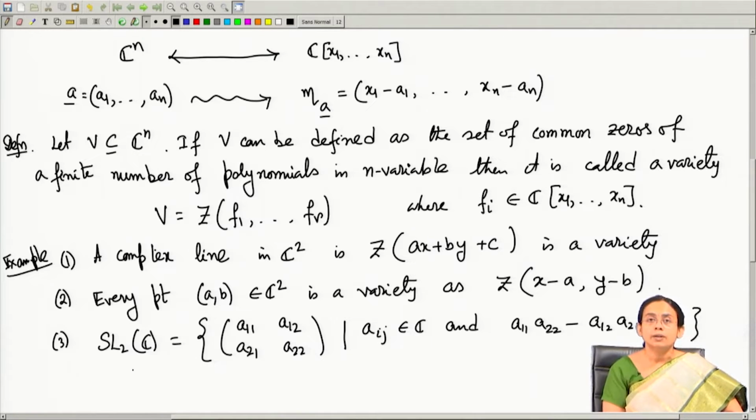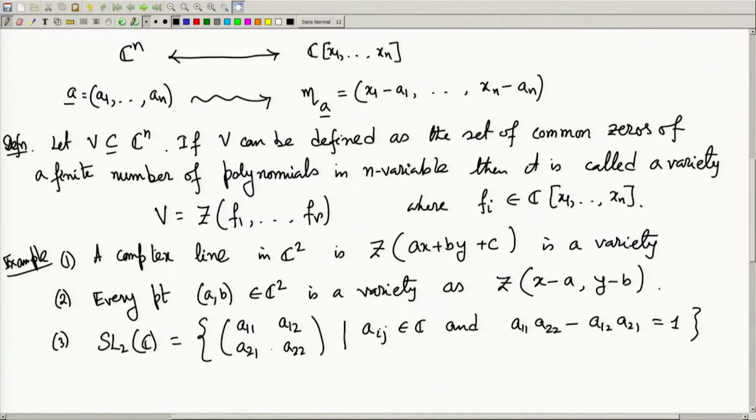So, we can show that this defines a variety in C4, because if I take a point in C4, say A11, A12, A21, A22, which satisfies this equation, then it will give this set of matrices. Therefore, this defines a variety. So, here we say that this is a variety in C4,